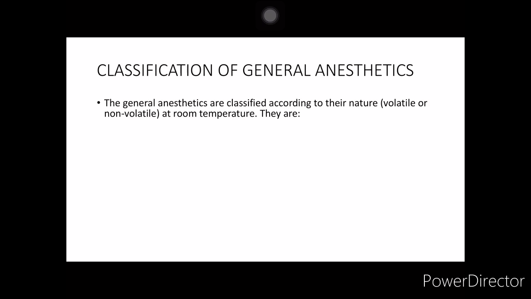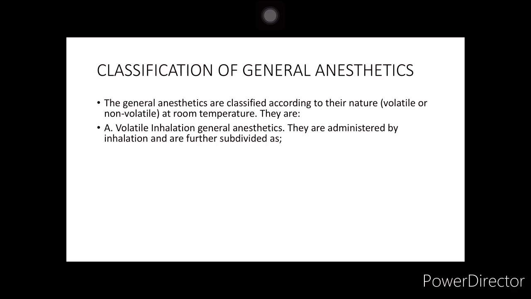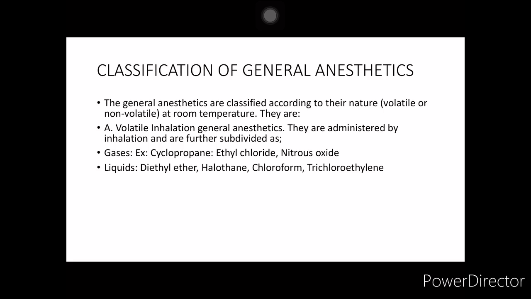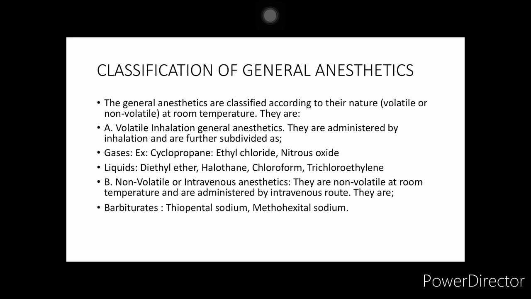Now, if we see the classification of general anesthetics, they are divided according to the nature into volatile and non-volatile. So we have volatile inhalation general anesthetics, and the other one is non-volatile or intravenous. In the volatile inhalation general anesthetics, we have two types, gases and liquids. They are administered by inhalation.